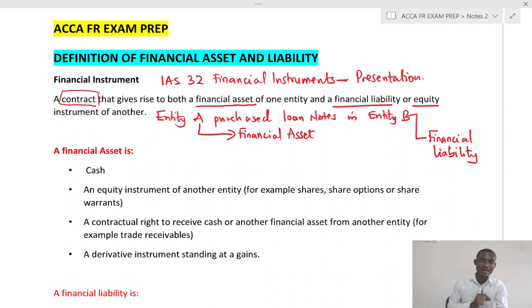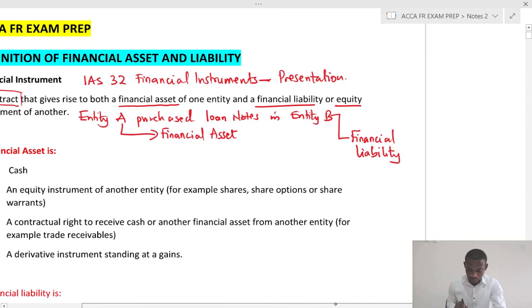Now, entity A has a right to receive proceeds from this loan note, and that represents an asset. So, in this example, we have a contract which gives rise to an asset in the books of one party, which is entity A, and a liability in the books of the other party, which is entity B.